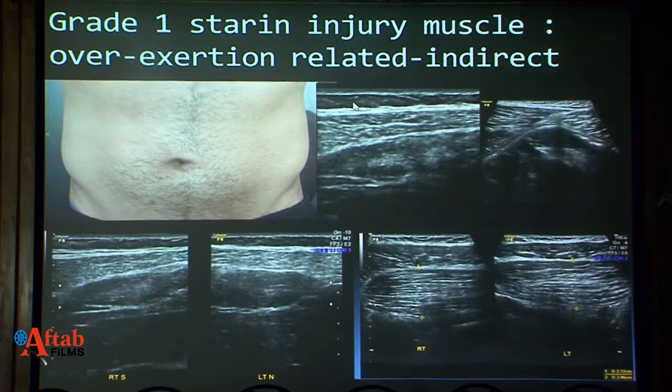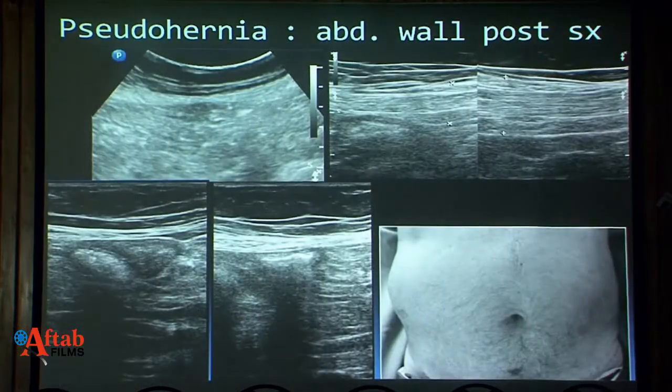It's a strain injury of the muscle, and this person is a regular gym visitor, and it is overexertion related, and it's an indirect trauma to the muscle. You can see certain hyperechoic areas as compared to the normal side, and this is well detected on ultrasound. This patient was referred to us for ruling out a hernia. Now we must comment on pseudohernia.